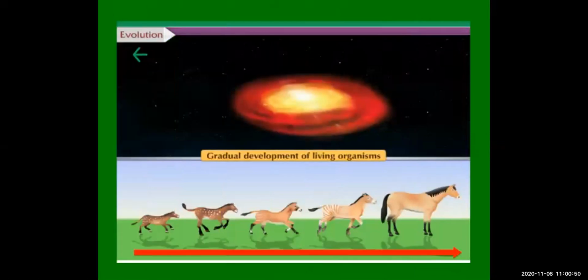Next you can see, as I said, the gradual development of living organisms. We have seen the solar system: one single point exploded and changed into different stars and planets. And here you can see the example of the horse. From the young small one, there is a change in the structure, the shape and the design. So gradual changes have happened. This is called evolution.